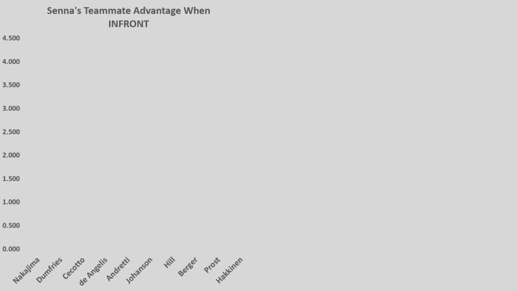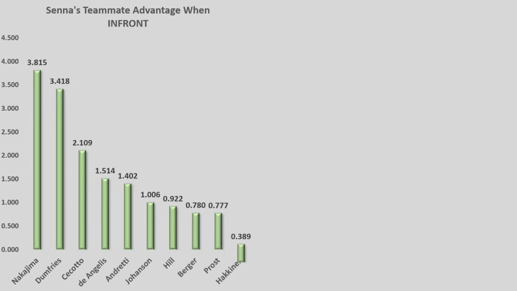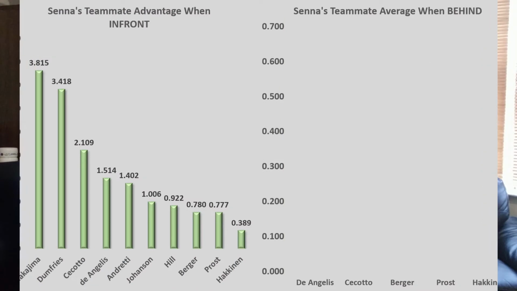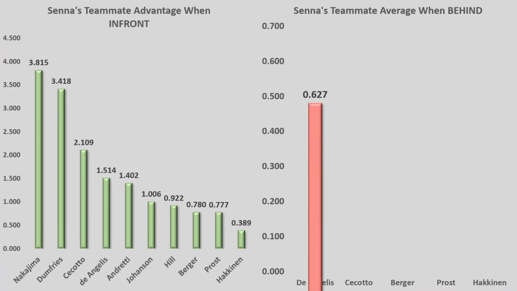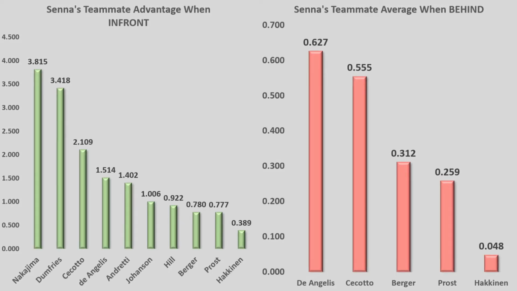So here is the average advantage against all of his teammates whenever he was in front. He had an average advantage of 3.8 seconds over Nakajima, 3.4 for Dumfries, 2.1 for Cecotto, all the way down to just under 4/10 for Mika Häkkinen. But what about the times when he was behind his teammates? Let's have a look at what that would look like. So Senna's average time whenever he was behind, he was 6/10 behind De Angelis on average, 5/10 behind Cecotto, 3/10 behind Berger, 2.5 behind Prost, and 0.5 behind Häkkinen.